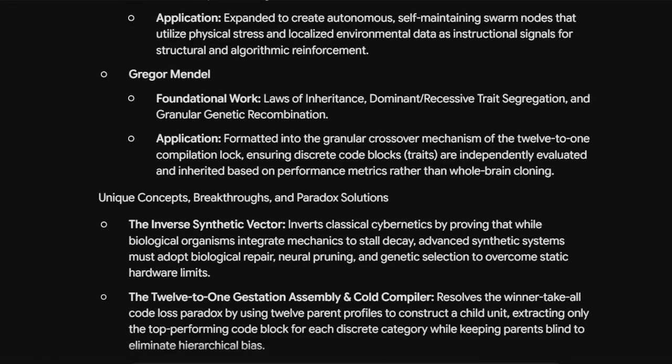Gregor Mendel. Foundational work: laws of inheritance, dominant and recessive trait segregation, and granular genetic recombination. Application: formatted into the granular crossover mechanism of the 12-to-1 compilation lock, ensuring discrete code blocks, or traits, are independently evaluated and inherited based on performance metrics rather than whole-brain cloning.